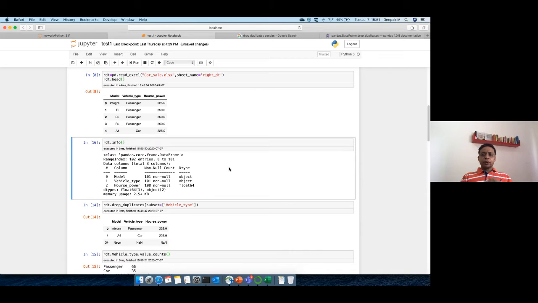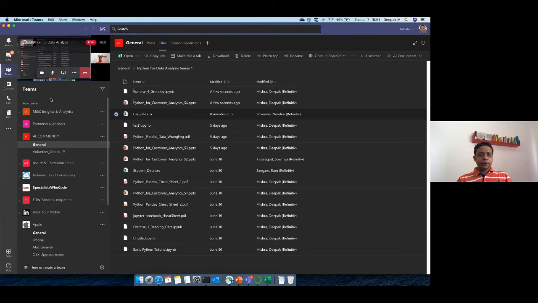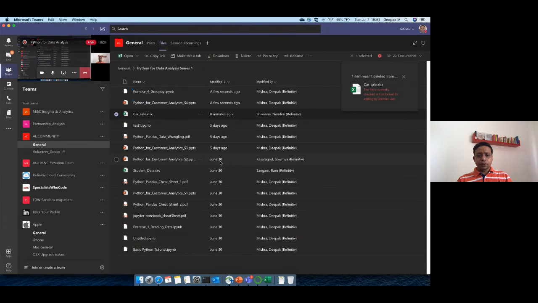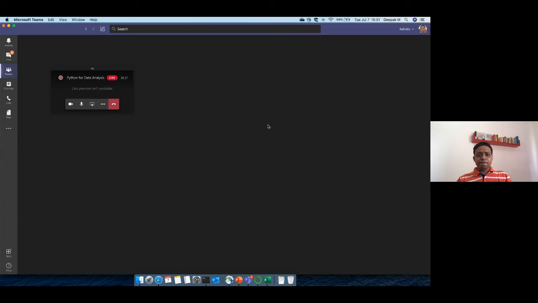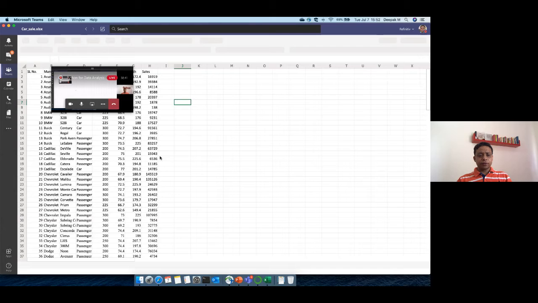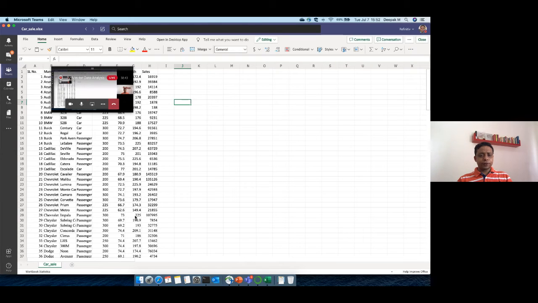So all you have to do is go to the car sale file and create two sheets. In the meanwhile, I'll try to upload if I can. Let me try to delete this. No, somebody has used it. OK, what I can do is open this file here and see if I can add tabs.